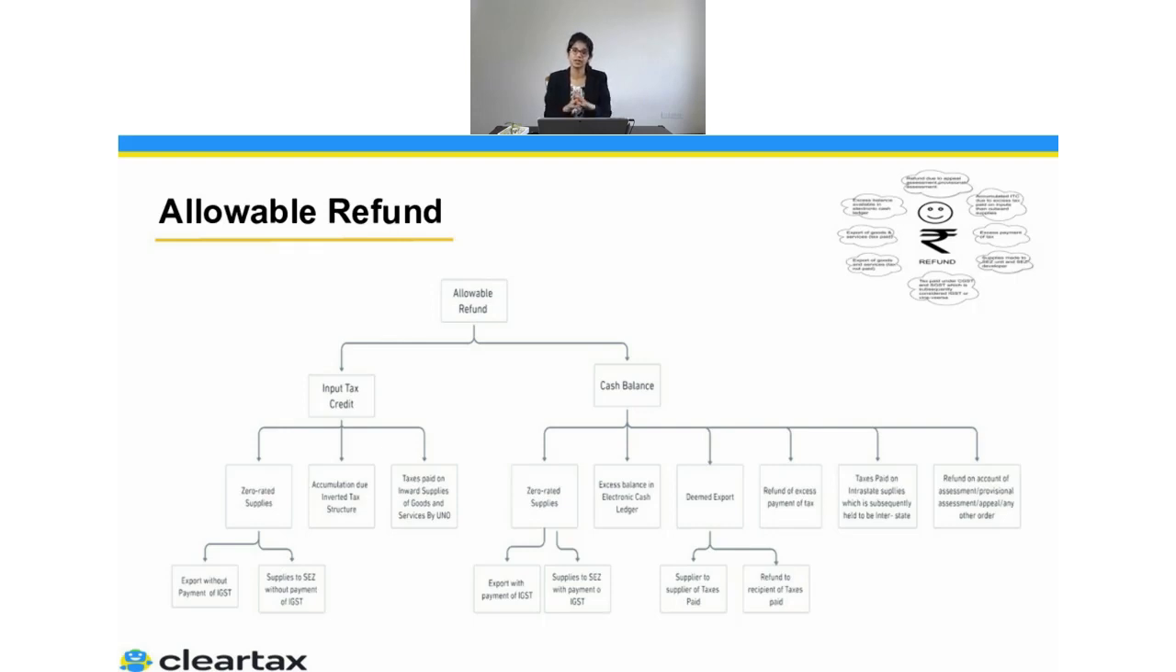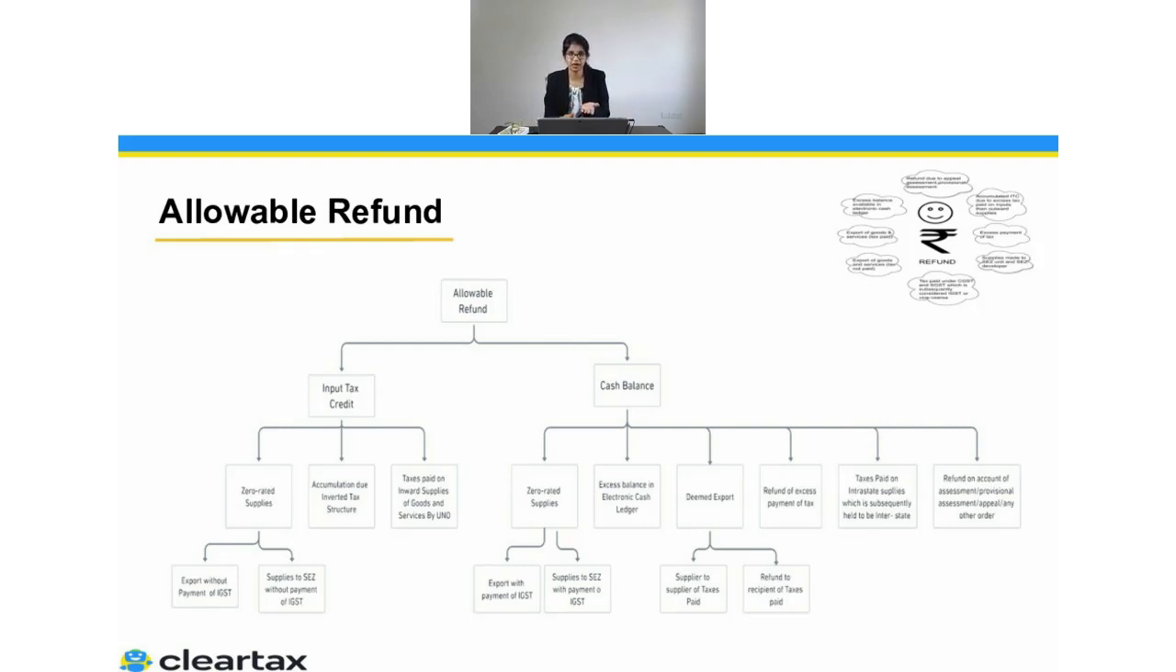Now here the question comes, whenever we are talking about export with payment of IGST or supplies to an SEZ with payment of IGST, which means I am making the payment of taxes to the government after utilizing the ITC. In this scenario, I can claim the refund of the taxes which I have paid to the government. Which means, just think of an example, let's say you have exported goods of 1 lakh rupees and the tax on the output liability is 18,000 rupees.